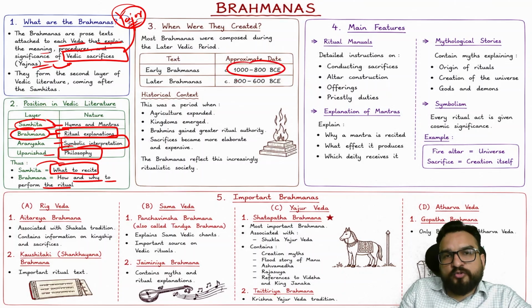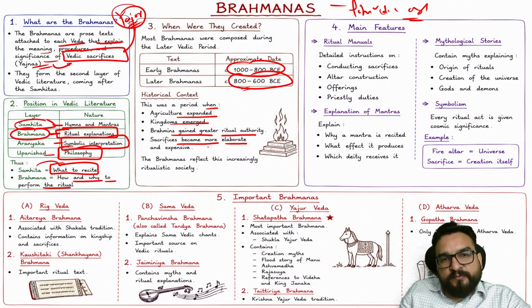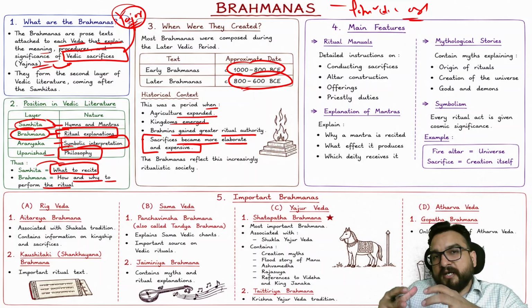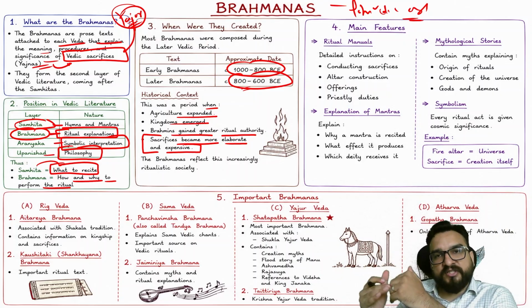When were they composed? After 1000 BC you will find. So these will be giving us information about the later Vedic age primarily. This was a period when agriculture expanded, kingdoms emerged, Brahmins gained greater ritual authority, and sacrifices became more elaborate and expensive as well. Now these Brahmanas are not the people like Brahmin, Kshatriya, not like the Varna, not like the caste.